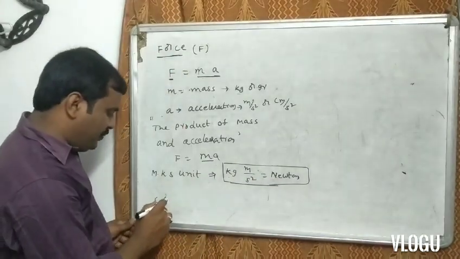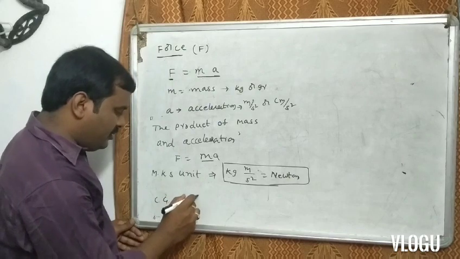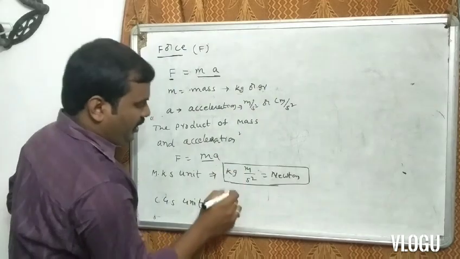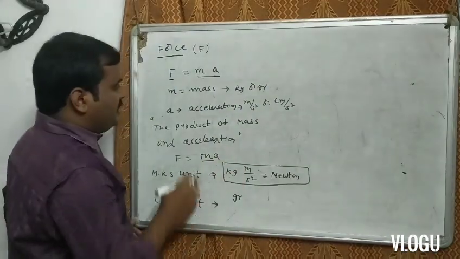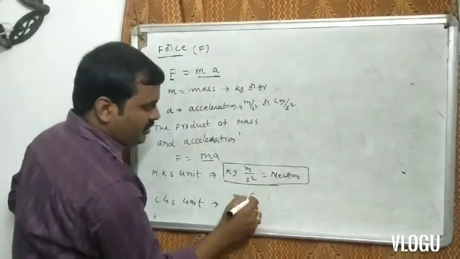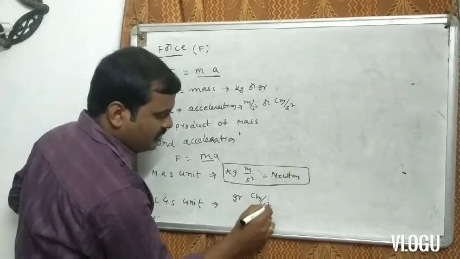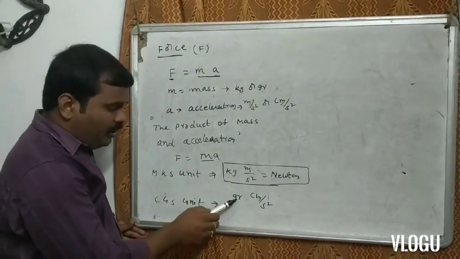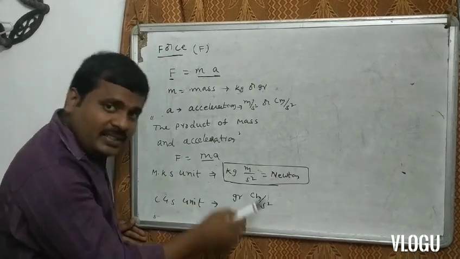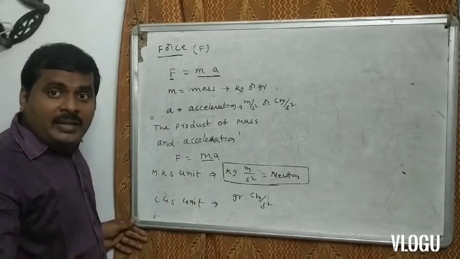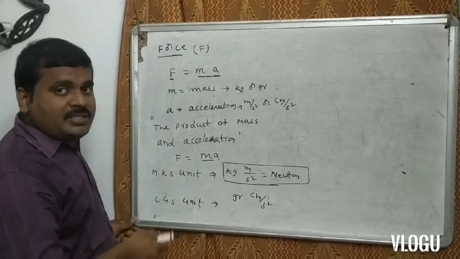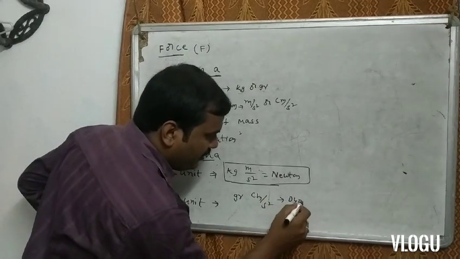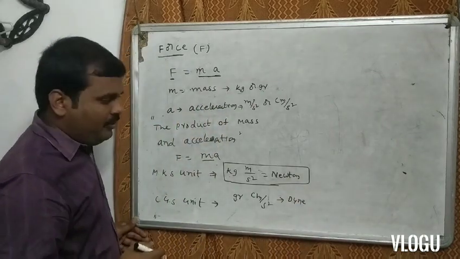Similarly in CGS, the unit of mass is gram and the unit of acceleration is centimeter per second square. So gram centimeter per second square is the CGS unit of force, which is equal to dyne.